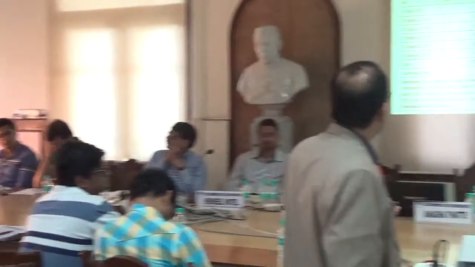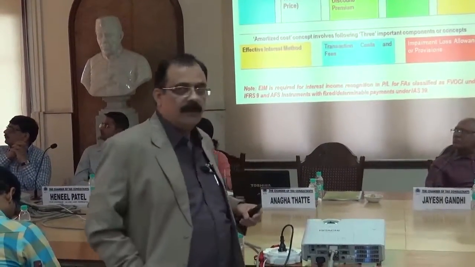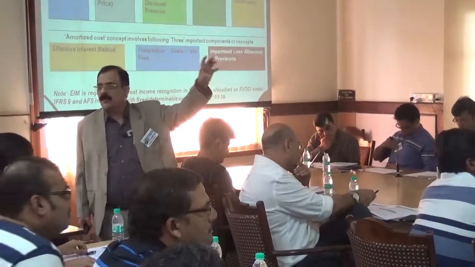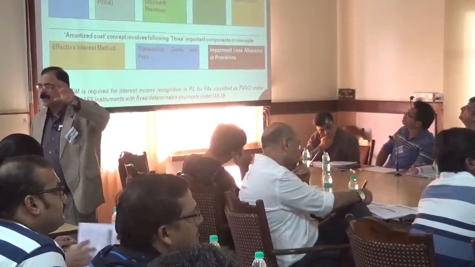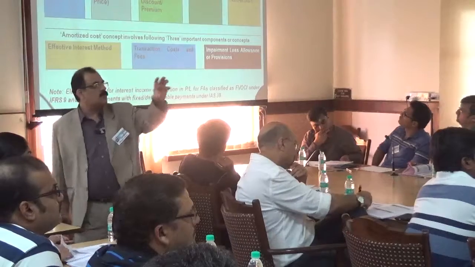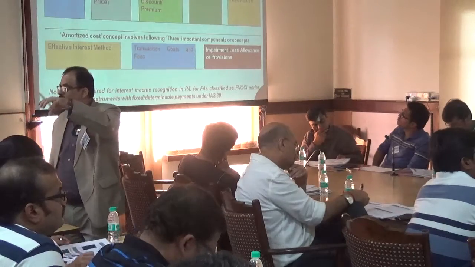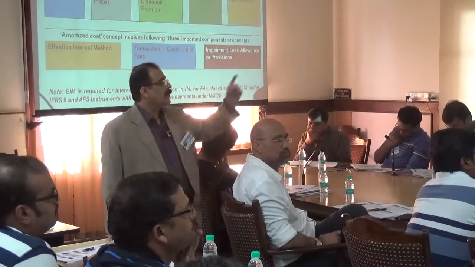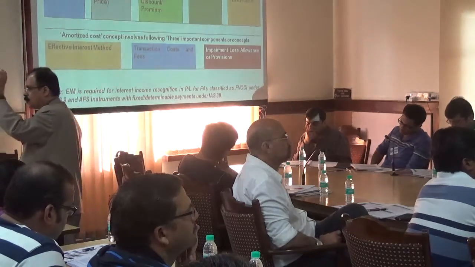And for assets, I will go back to a couple of things which I said. One important point: the standard defines amortized cost as initially what is the fair value recognized, which is basically transaction price plus transaction cost or fees, or discount or premium also could be there. In case of loans there could sometimes be a discount, but in case of bonds and debentures that can be quite common. And then minus principal repayment, and if there is any impairment loss allowance, that is also deducted.